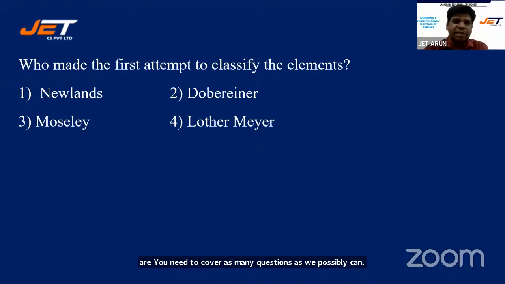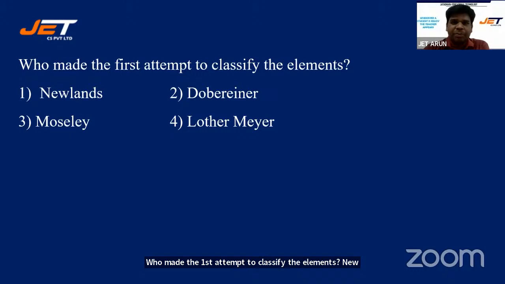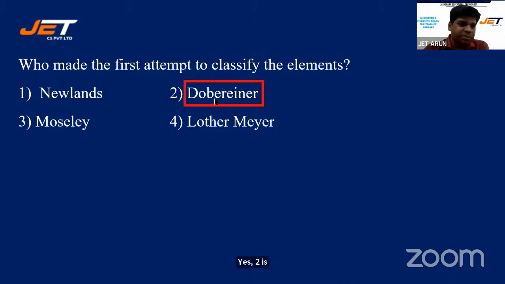Who made the first attempt to classify the elements? Newlands, Dobereiner, Moseley, Lothar Meyer. Who made the first attempt to classify the elements? All right. I'll quickly go ahead because there's not much logic here. Yes, 2 is absolutely right, students. I got a consistent response. Almost everyone has given 2. Yes. Good, good, good. You said 2. Absolutely right.